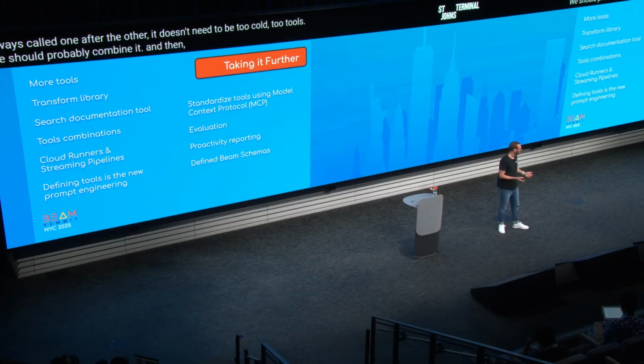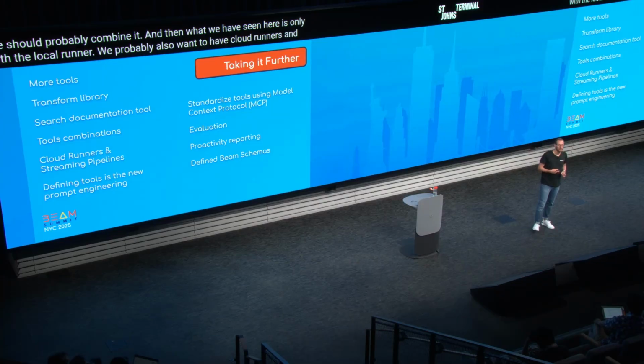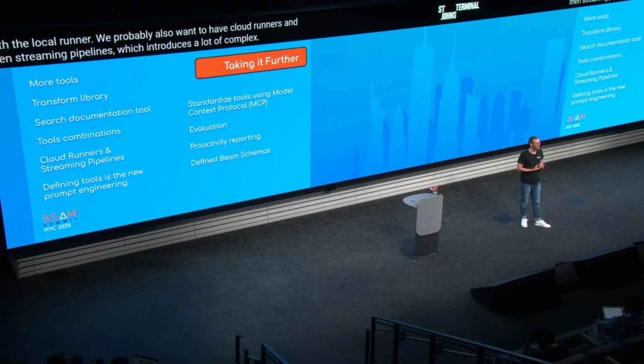And then what we have seen here is only with a local runner. We probably also want to have cloud runners and then streaming pipelines, which introduces a lot of complexities. Because if we say, okay, we have with Beam the ability to run pipelines at massive scale, that also means they won't be done in a couple of seconds, but rather they might run for hours or days, and then we need to check in on the progress. And that gives us also another point on the right-hand side, proactive reporting. Maybe I want to have some kind of event system where the agent lets me know when something is actually done or some intermediate results are available.